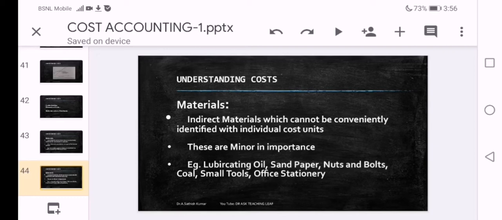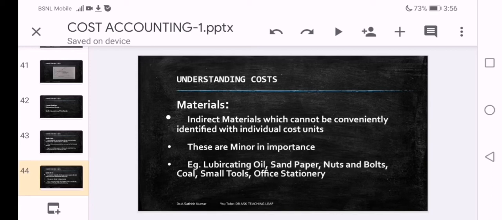You can see the examples: lubricating oil used in the machinery, sandpaper to smoothen some process, nuts and bolts which are fixed here and there to finish a product wherever required, coal burnt to have fire and energy in the production process, small tools, and stationery used during the production process.